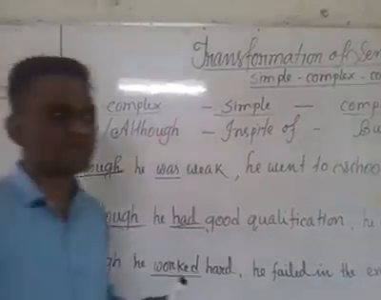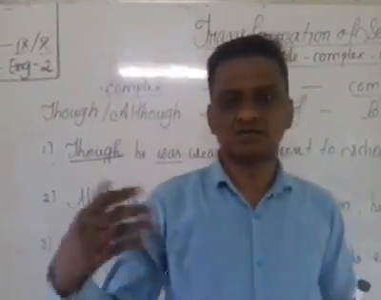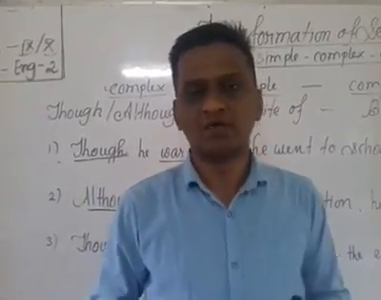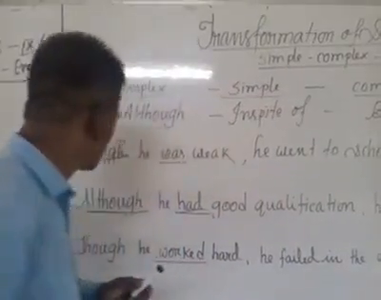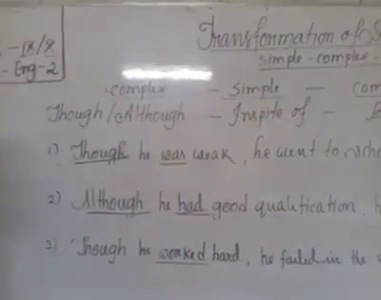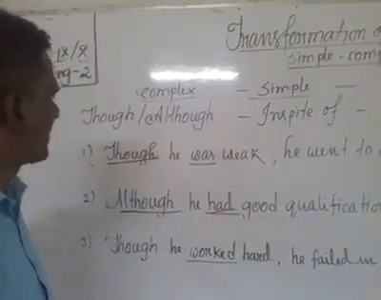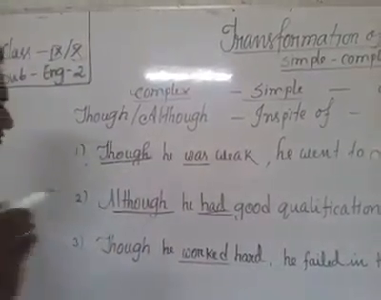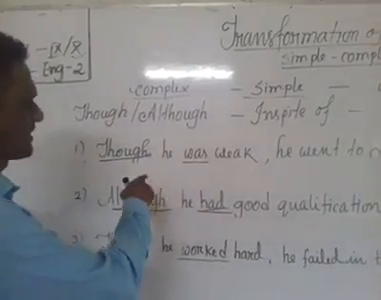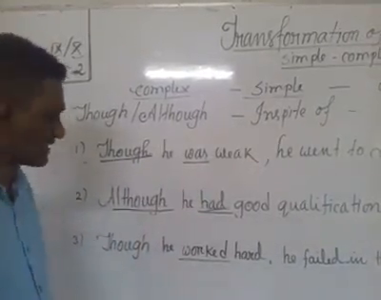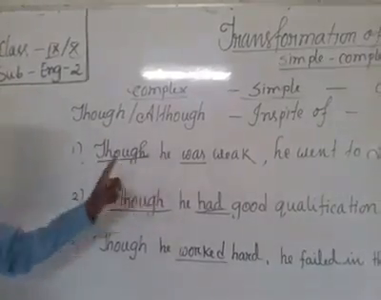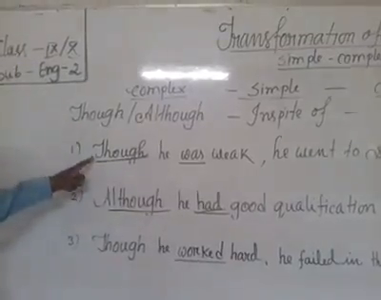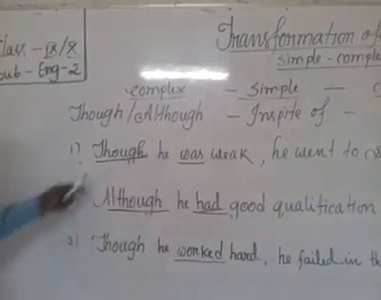So if a complex sentence starts with though, although, then we have to make it simple by using in spite of. So dear students, I will show you today how to make simple sentence by using in spite of. Before going to discuss that, I will discuss with you about the position of these 3 sentences. First of all, you see here every sentence starts with though, although.